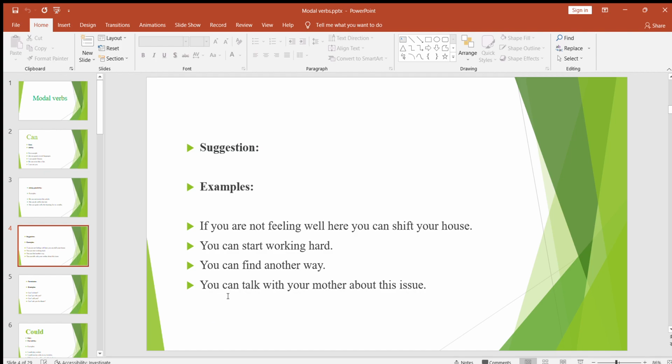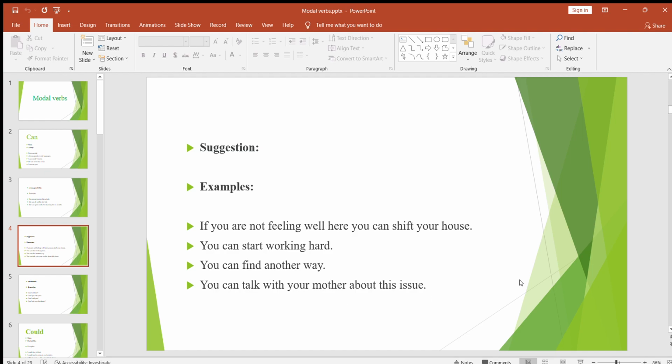I actually gave this suggestion to one of my students. She was Chinese, and she talked about an incident with me. She said when she was going on the subway in China, she lost her cell phone somewhere. Maybe someone had stolen it, or she just lost it somewhere, I don't know. She was reluctant to talk about this issue with her mother. So I said it is okay, you can talk about this issue with your mother. That's why I wrote this example over here. I gave her advice, a suggestion.